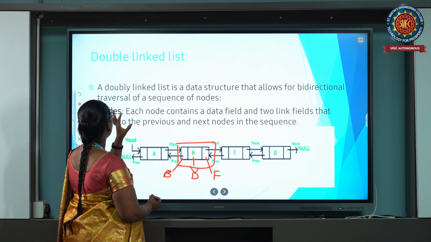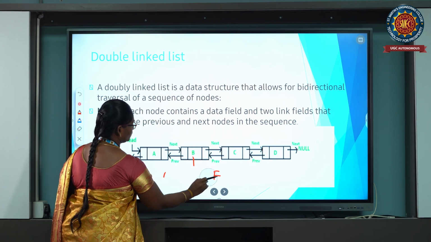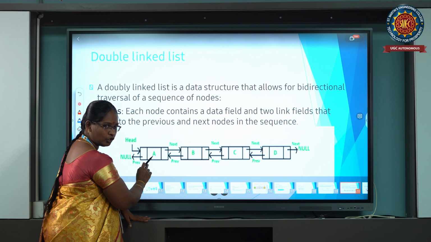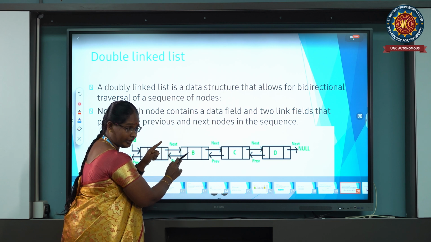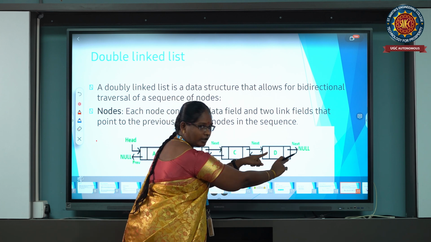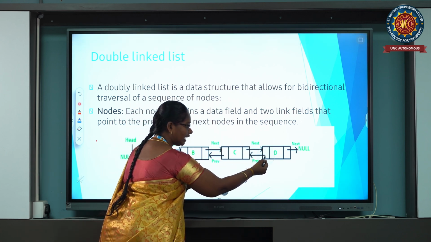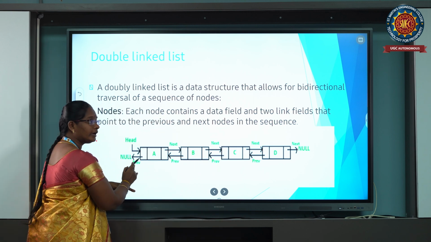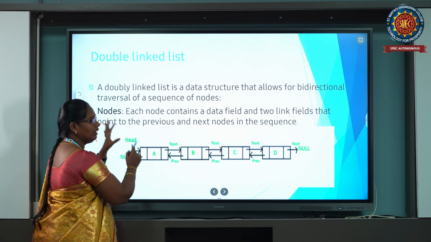In the doubly linked list, these are the header files, these are the forward links, these are the backward links, and these are the nodes. Each pointer points to the next node of the data elements, and the last node's pointer has a null value only. This is the forward direction. The backward direction goes to the previous node, and the starting node has a null value. This is the doubly linked list.